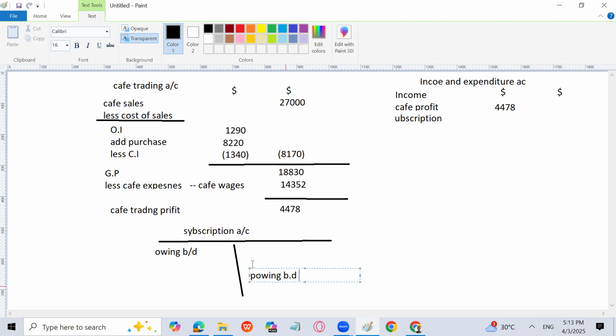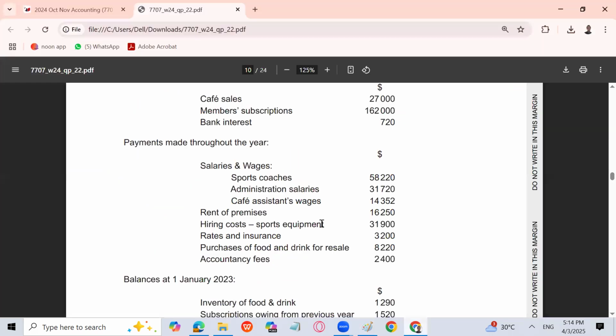It is also a current asset. Here comes in advance brought down. In advance brought down is a liability. And here comes in advance carried down. Here comes the bank figure. And here comes the income and expenditure account. So let's see. Owing brought down,